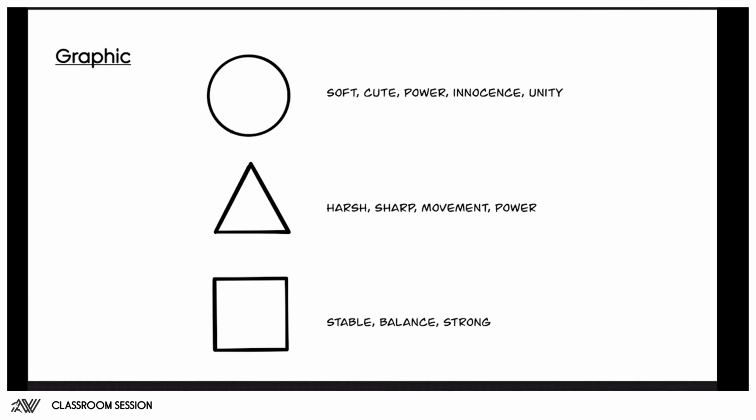Right, so on the graphical side of the types of shape language, we have three types, as you've seen in the video of this week's assignment. And so basically we have circular, triangular, and squarish, right? And circular usually conveys the meaning or narrative of soft, cute, powerful, innocence, unity, infinity, a lot of stuff like that.